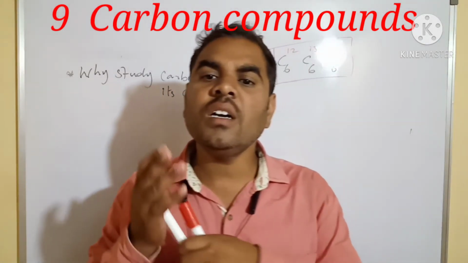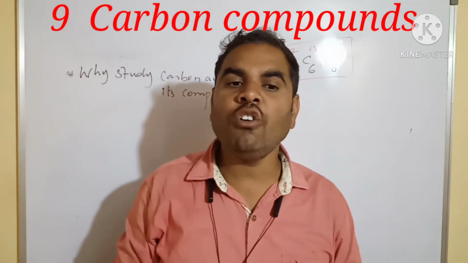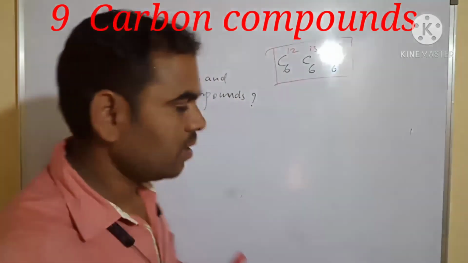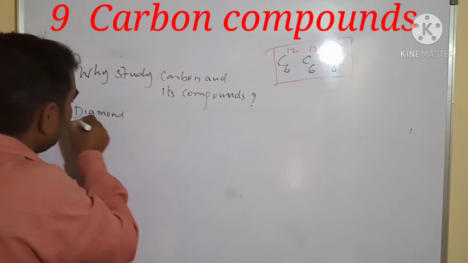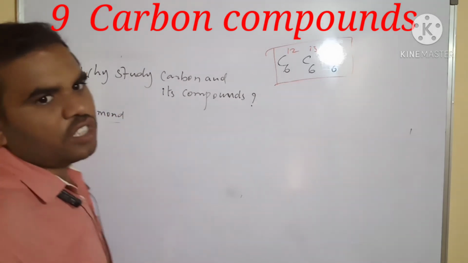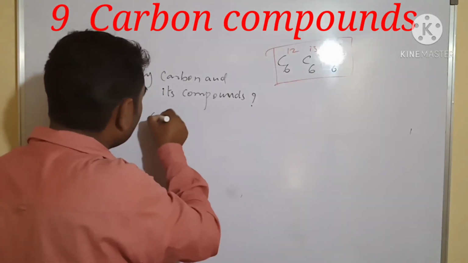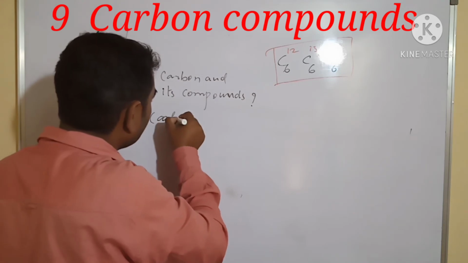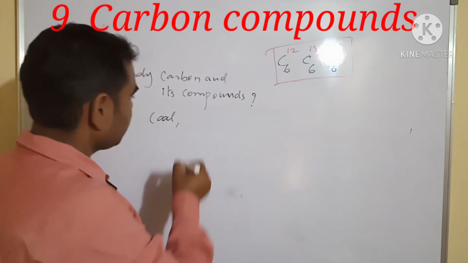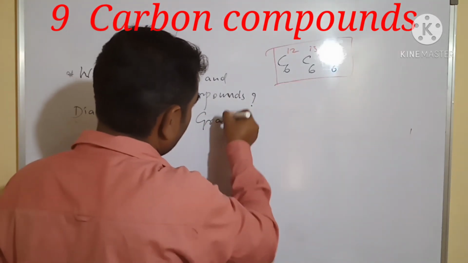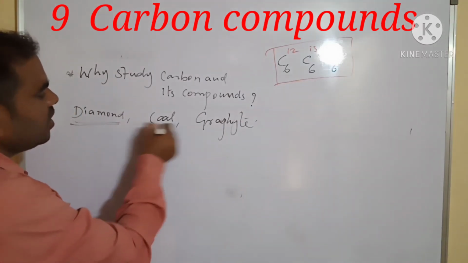Carbon has diamond, which is an allotrope. Next we have coal. Coal also is there. And then graphite. Diamond is used as an ornament.